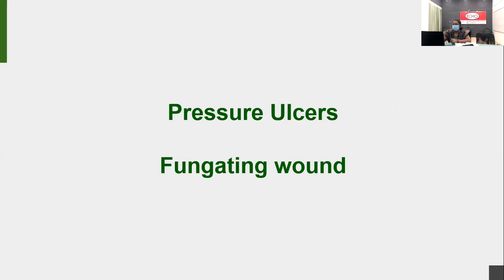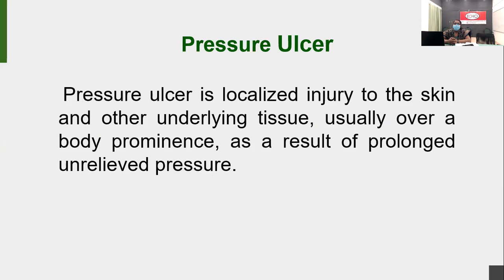So what is pressure ulcer? There are three main causes of pressure ulcer. One is pressure, the second one is friction, the third one is moisture. These are the three major causes of pressure ulcer. Pressure ulcer is a localized injury to the skin and other underlying tissues, usually over the bony prominence, as a result of prolonged unrelieved pressure. If there is unrelieved prolonged pressure, there is a chance of pressure ulcer occurring on the bony prominence. So that's called pressure ulcer.